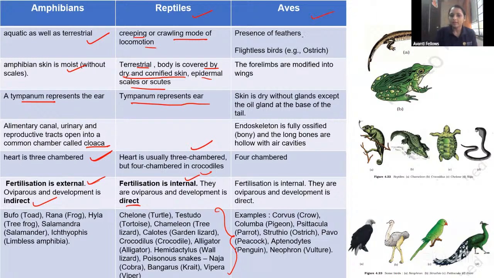Then coming to the aves, the presence of feathers is there. Okay. The flightless bird you have to remember is the ostrich. The forelimbs are modified into wings here, and dry skin is there without glands except the oil gland. The endoskeleton is fully ossified, that is bony, but inside the bones there are air cavities, because if it is heavy it cannot fly, right? That's why. And the four-chambered heart.